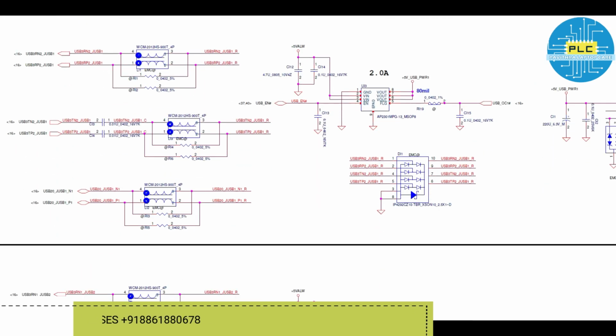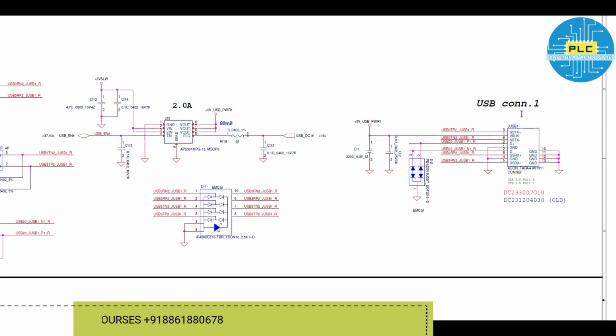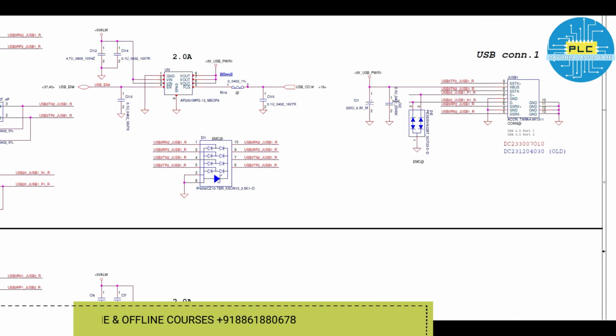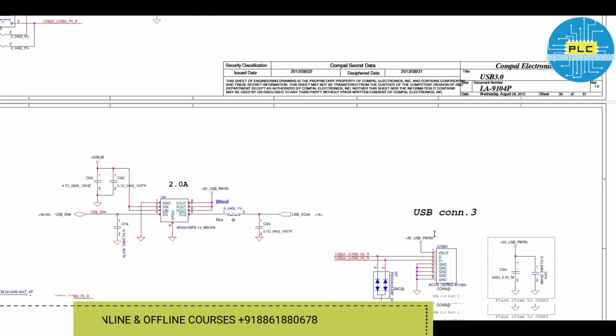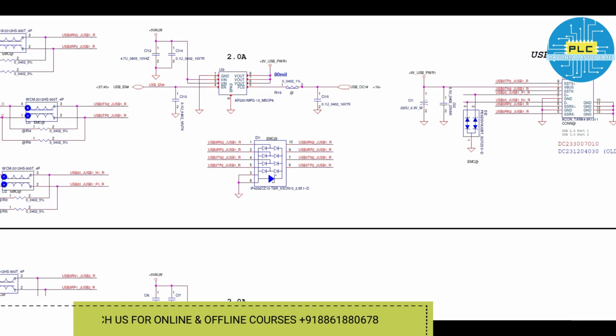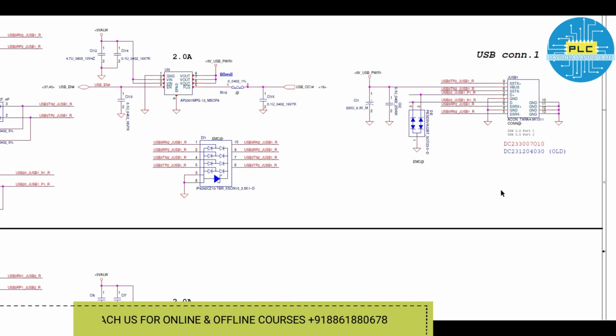See, this is the USB page. Here is the connection, USB 1 connection. We will take just one example, as all will be the same. See, this USB and the others are almost the same. So first we will discuss one USB connection, and the remaining ones will be the same.